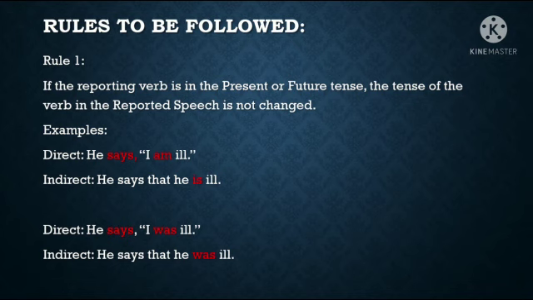So what is the answer? He says that he is ill. So we have changed the pronoun I into he. Here we have used the conjunction that. Why have we used that? Because it is a statement. I am ill is a statement. So when you change a statement from direct speech into indirect speech, you have to use the connecting word that. And more importantly, you have to remove all the quotation marks as well.